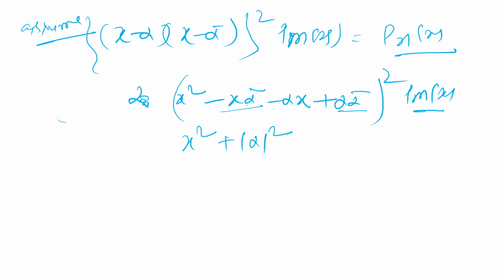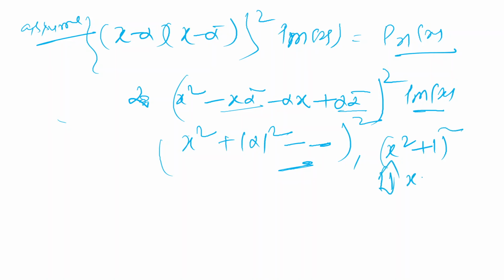If you write it, some terms will come which are not complex, which are real, because alpha bar can be written as the conjugate. You can think of this example: x square plus 1, or on the back side, (x plus i)(x minus i) whole square. Then it will come like this. Similarly, if you take a general complex root and it appears as a repeated root, then these terms will come as a factor of the given polynomial.